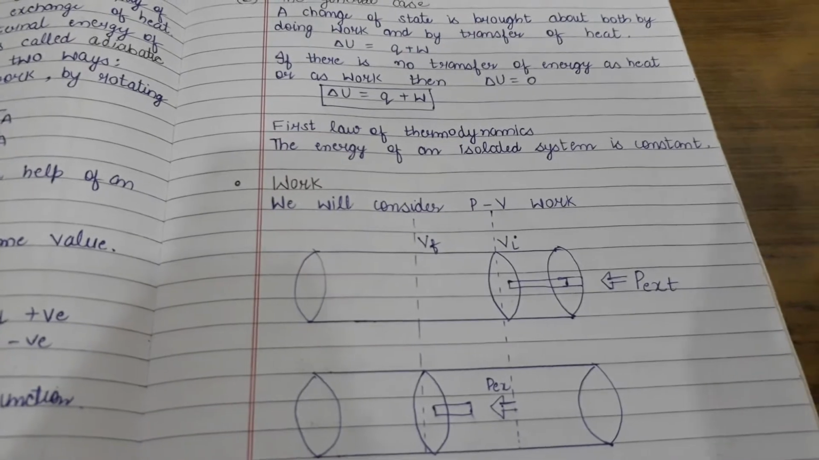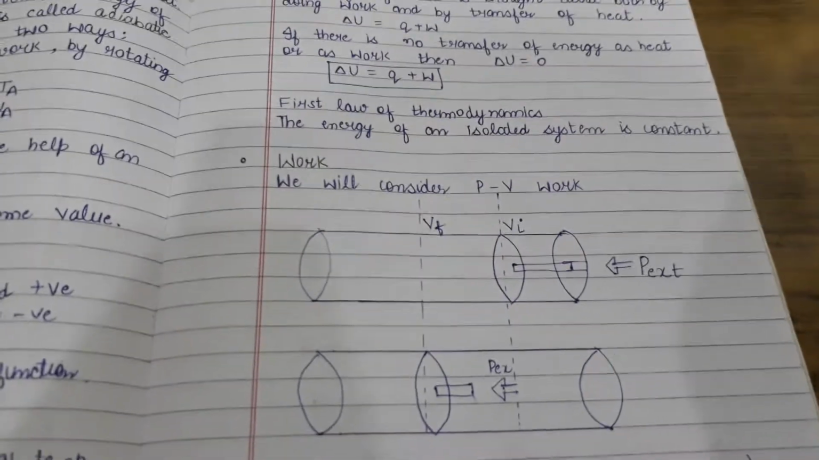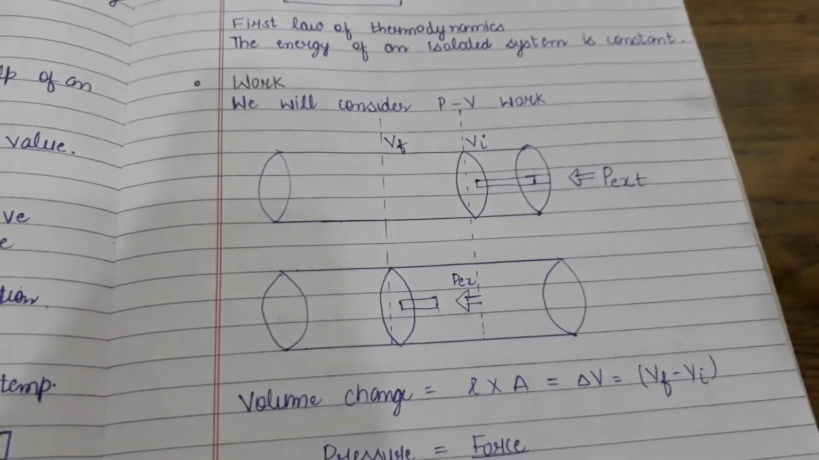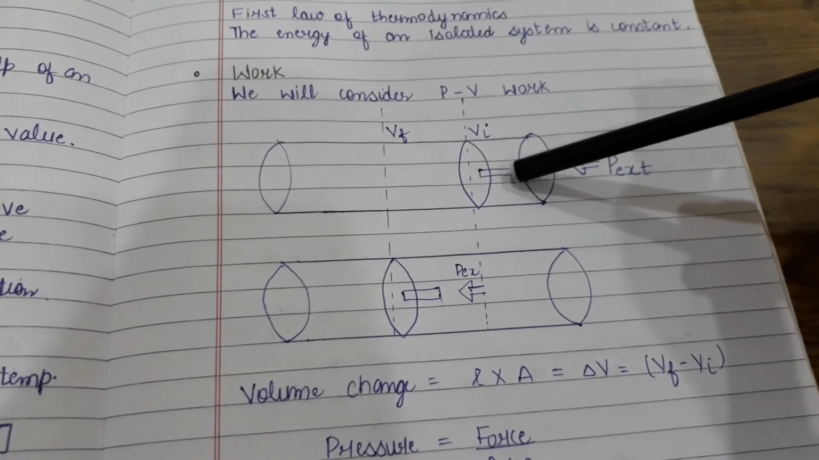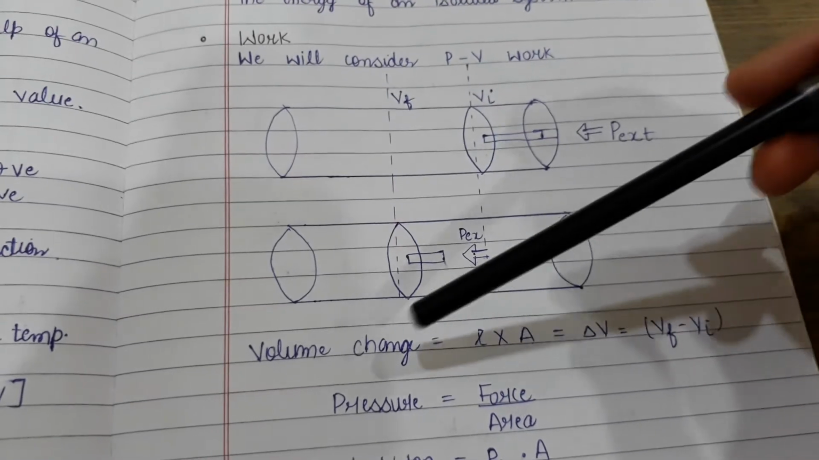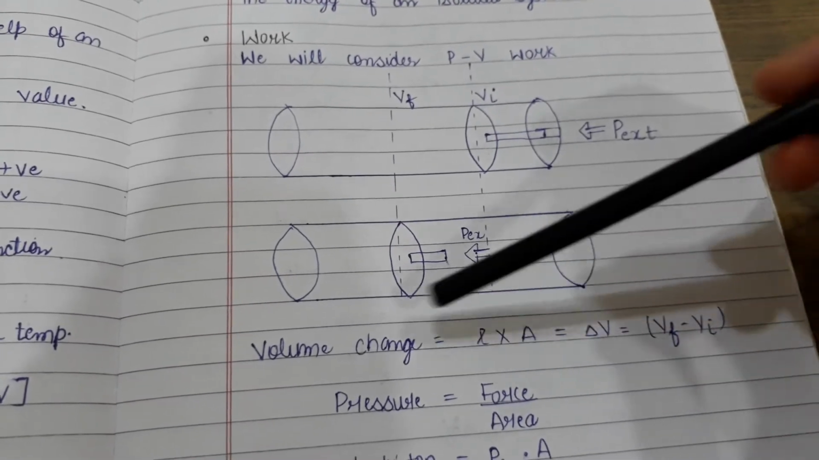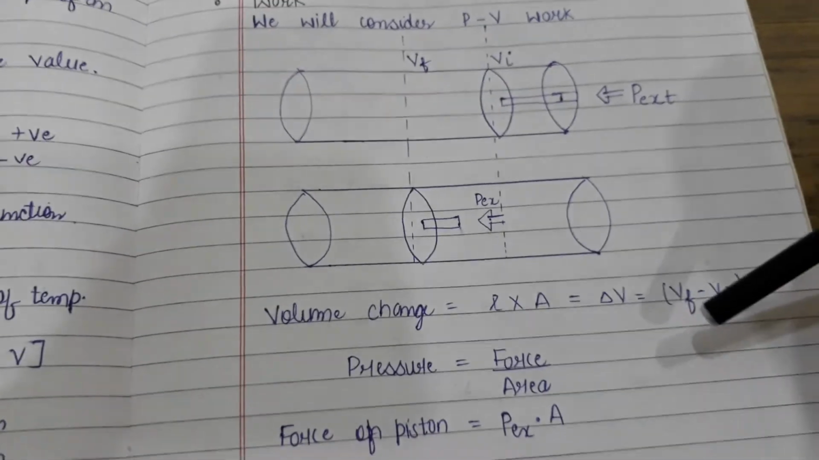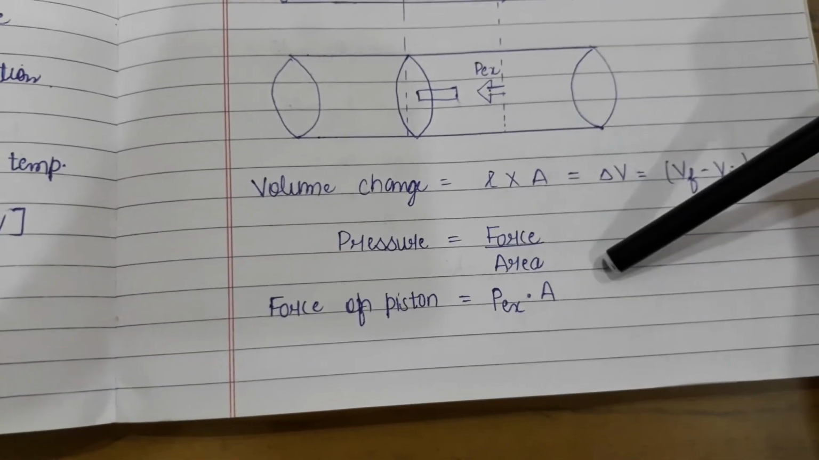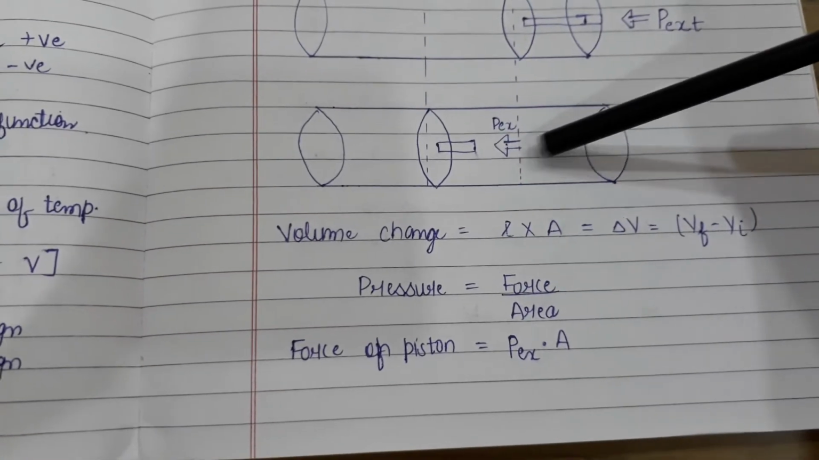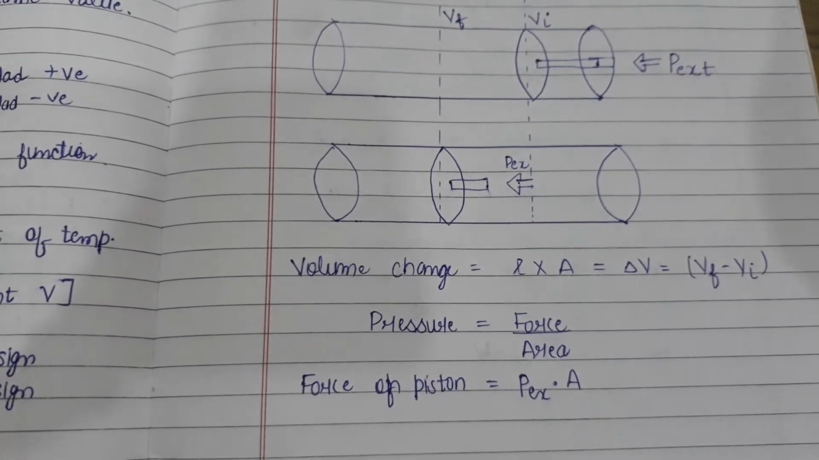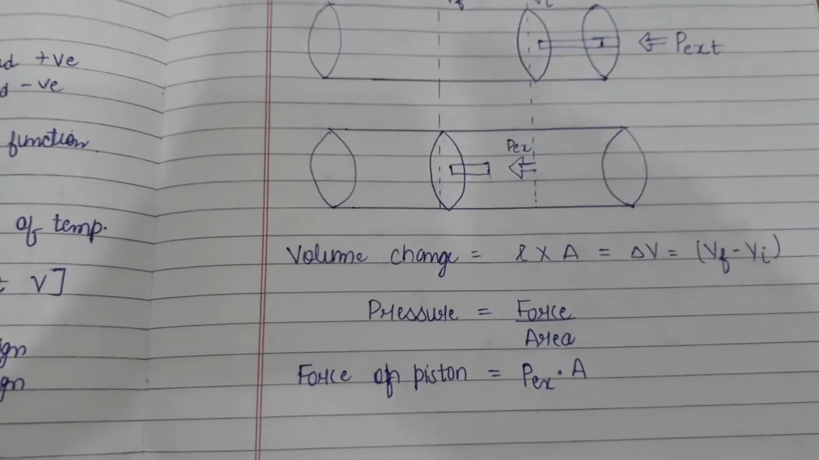Yes, students, now we will consider work as pressure-volume work. You take a cylinder and here is the initial volume V. You apply pressure with the help of a piston. It compresses and is put here. Here is the change in volume, length into area, change in length here. Then delta V is equal to Vf minus Vi. And you know that pressure is equal to force upon area. Force on the piston is P external into area. The pressure we apply on the piston is called P external.